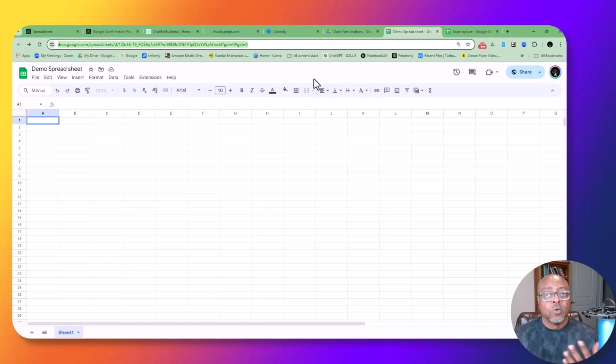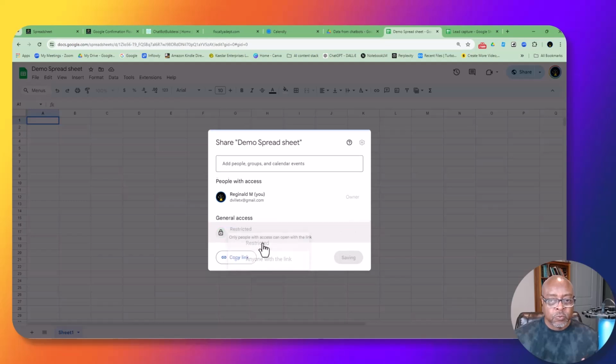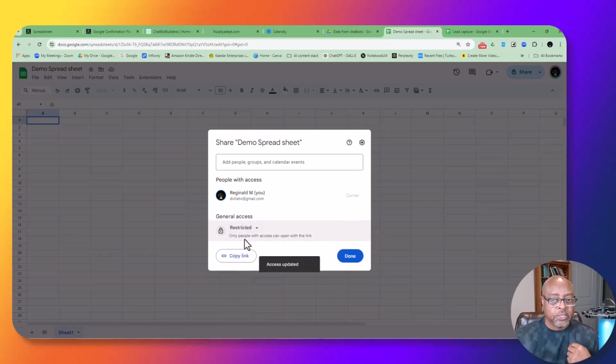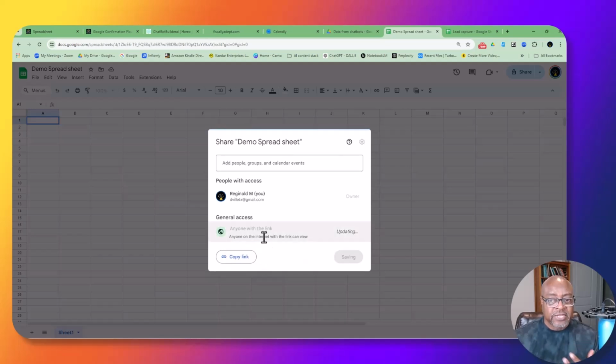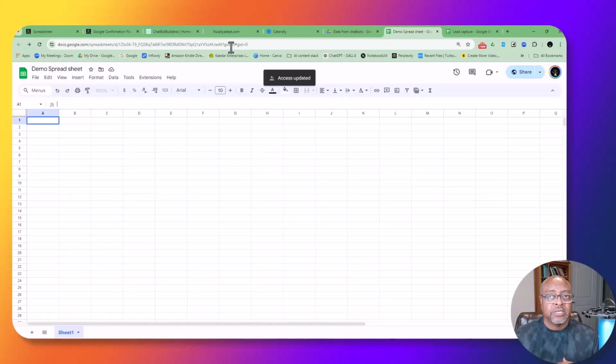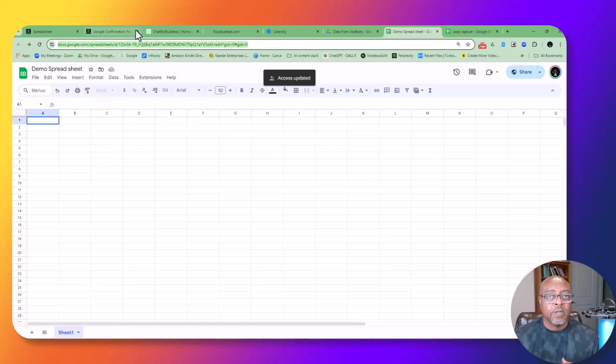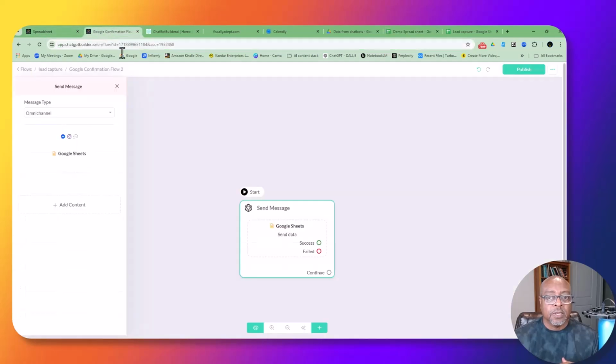Also, make sure when you're doing this, because you're going to be sharing this with the AI, that what it's going to start off as is restricted. Make sure that you give it the access that anyone with a link can access this. Okay, so now I just updated that. So access updated. Now I can get that link, come back, and I can put that in.